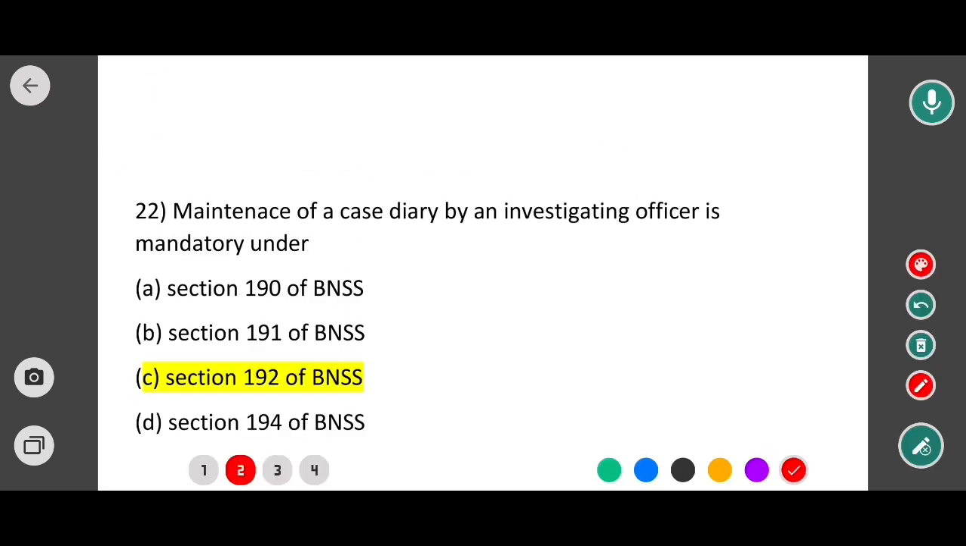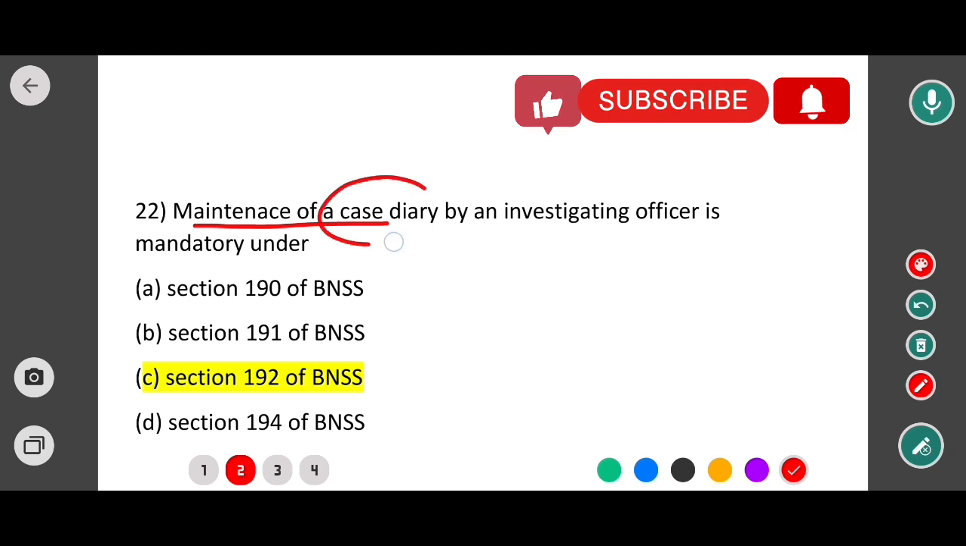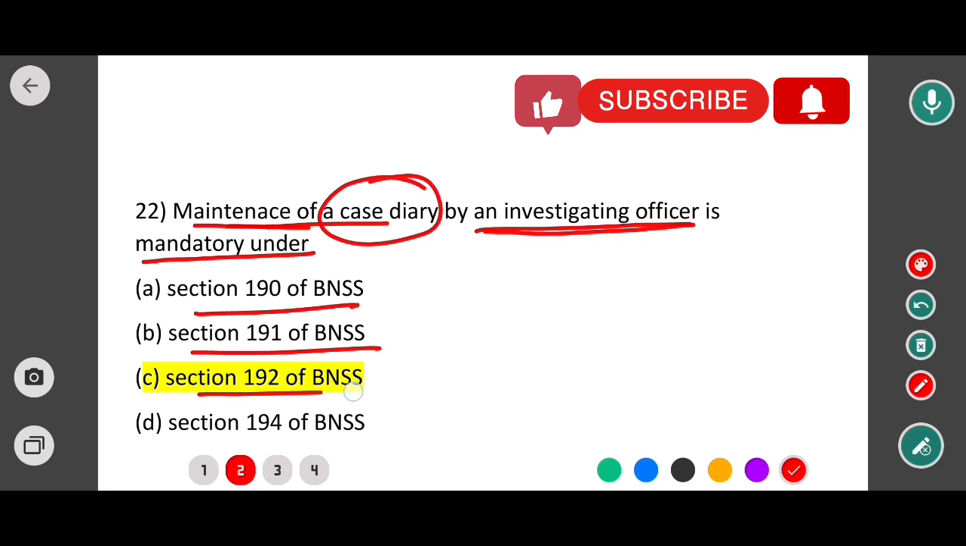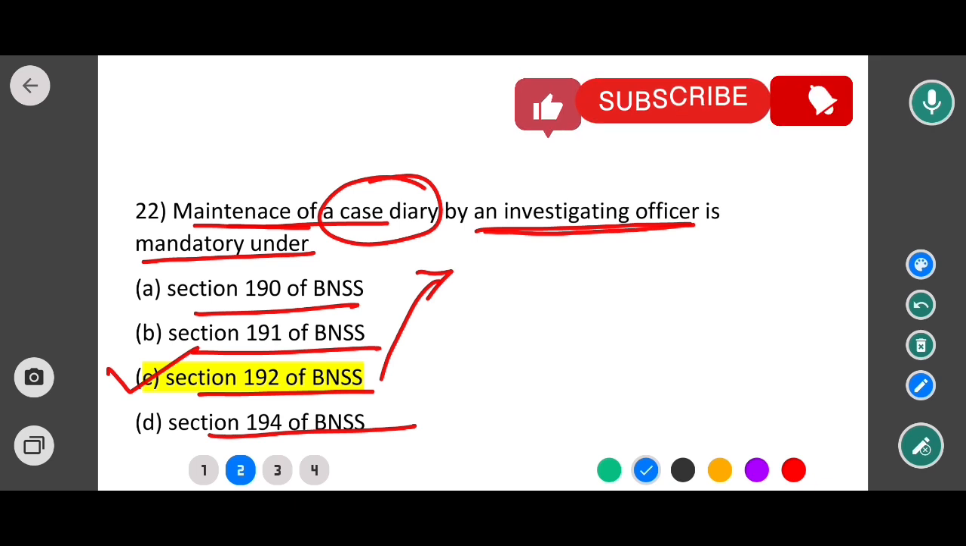Next question is: maintenance of a case diary. Okay, case diary by an investigating officer is mandatory under which section of BNSS? Options are section 190 of BNSS, section 191 of BNSS, section 192 of BNSS, and section 194 of BNSS. So in this case, the correct option would be option C. That means section 192 of BNSS.